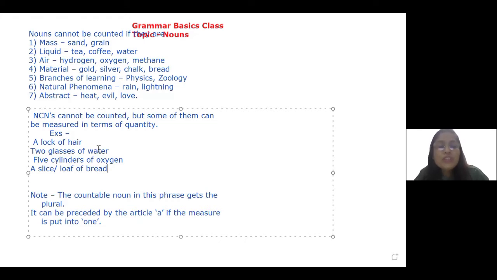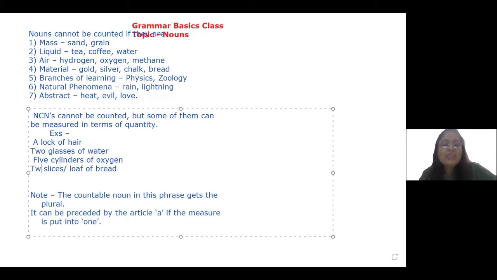Now, you need to observe this does not turn into plural, but this, which can be measured, takes a plural form. This is singular, but cylinders here is plural. If I had 2 slices, I would say I had 2 slices of bread.